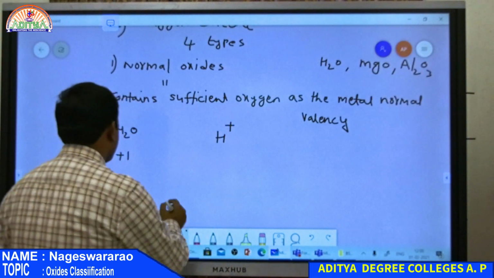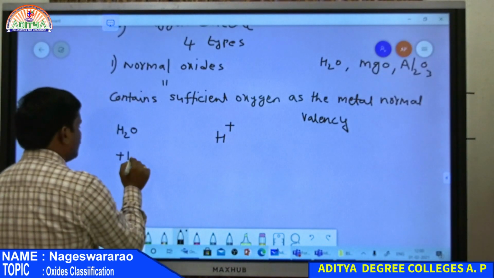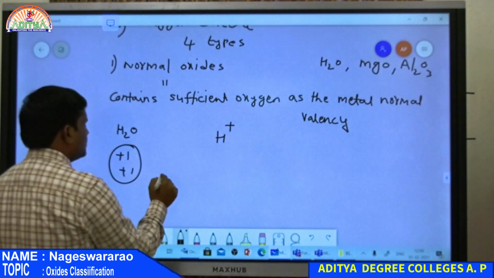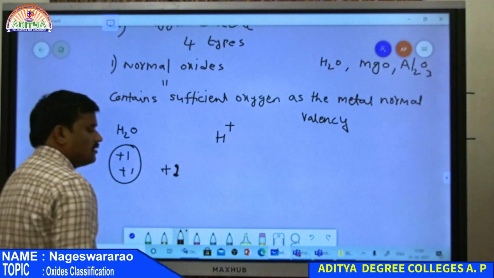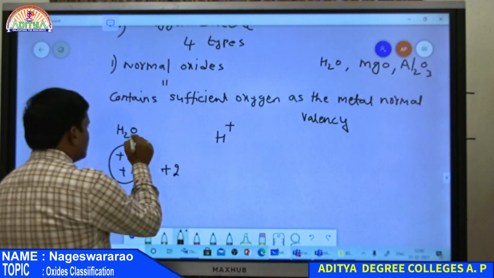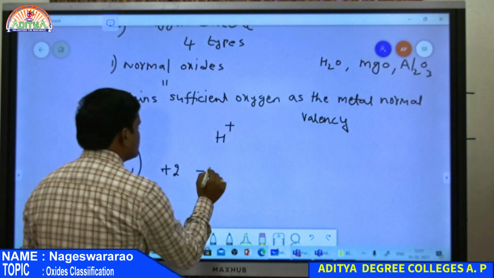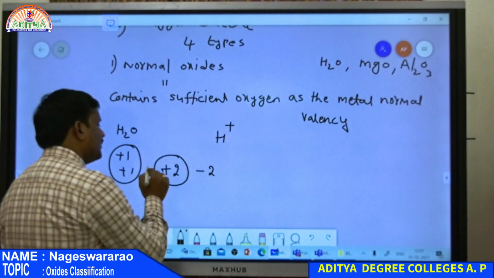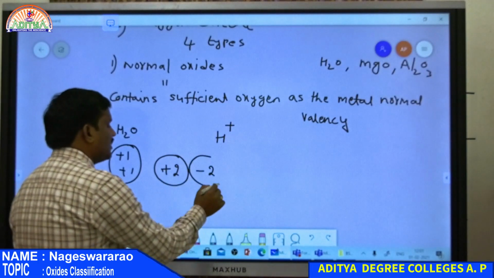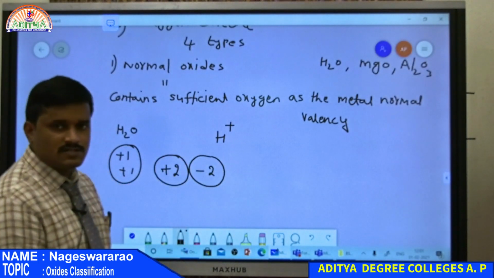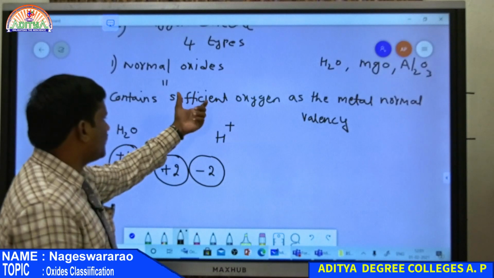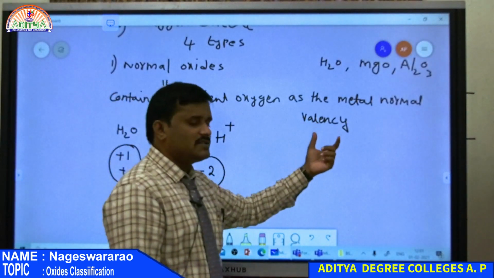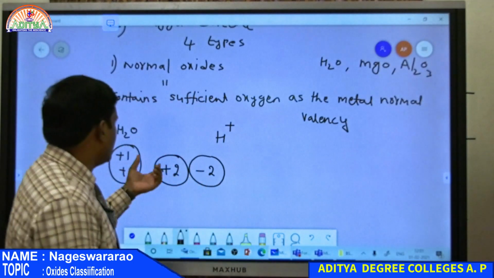Here two hydrogens are there, so the total charge on hydrogen is +2. In water, oxygen always has a -2 charge. Therefore the total valency of the metal is satisfied by the valency of oxygen, so the oxygen content is sufficient for the normal valency. Therefore it is a normal oxide.